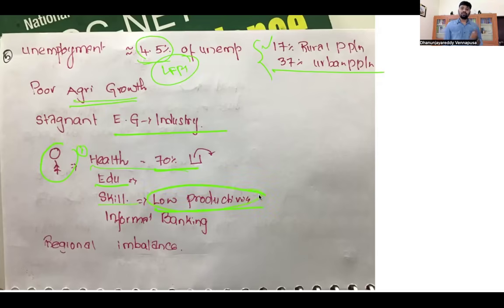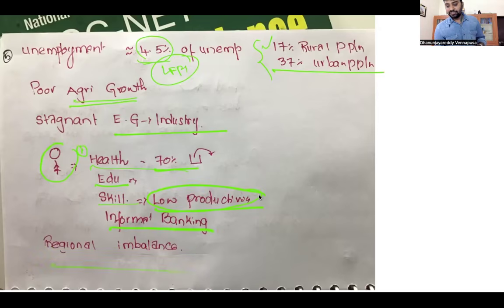And the majority of the people do not have access to the formal banking sector. So the majority of them are in the informal banking sector itself. As a result, they are in the clutches of so-called money lenders who are highly exploitative. At the same time, due to lack of financial inclusion, whoever is earning money is unable to go to the banks and save their money. What happens due to this? Savings in the rural areas are not mobilized. As a result, the economy will be stagnant.